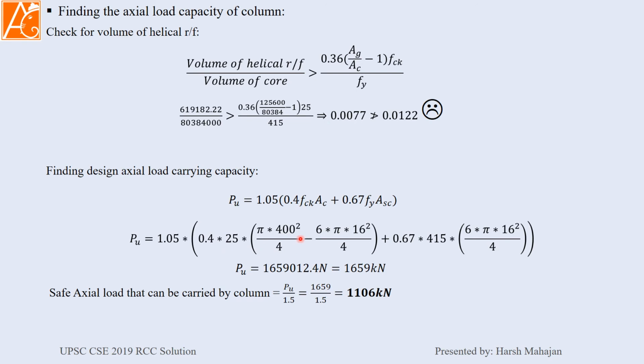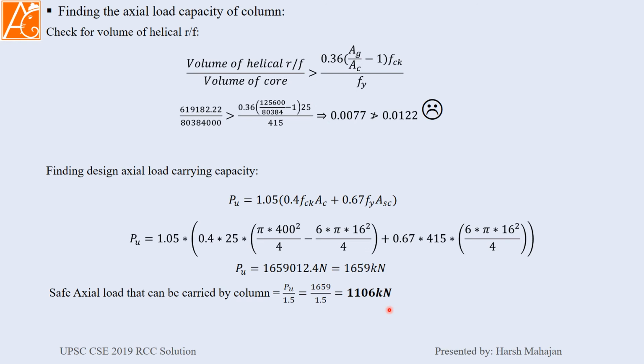Area of concrete will be the whole cross-sectional area minus area of the reinforcement bars, plus 0.67 into fy into area of steel in compression, which is 6 bars of 16 mm, area of steel into number of bars. Pu is equal to 1659 kilonewton. Now the safe axial load that can be carried by the column is Pu by 1.5, which is equal to 1106 kilonewton. This will be your final answer.